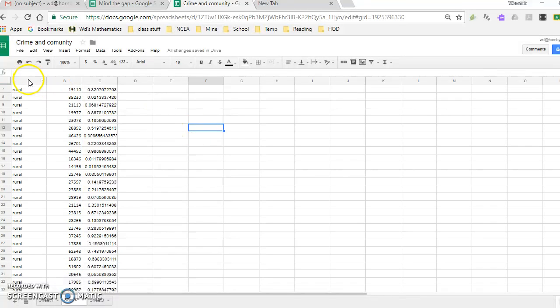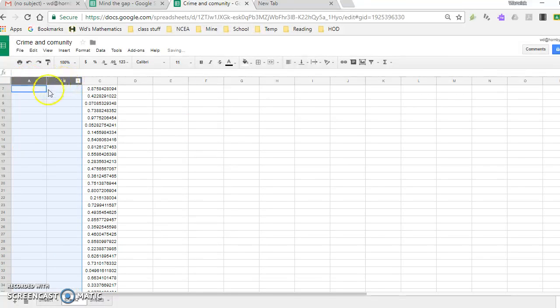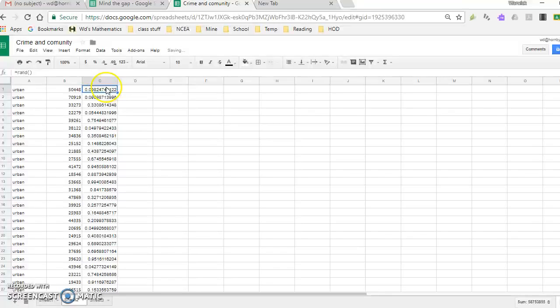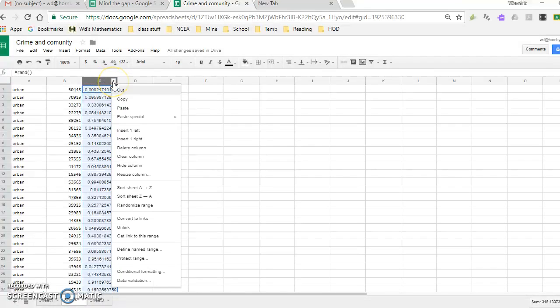I'm just going to paste it over this last lot, so I'll delete these first two columns. Delete. I'm going to go right to the top again. Control V, pasted them in there. These are new random numbers. It keeps changing the random numbers every time you do something. Then I sort them again.